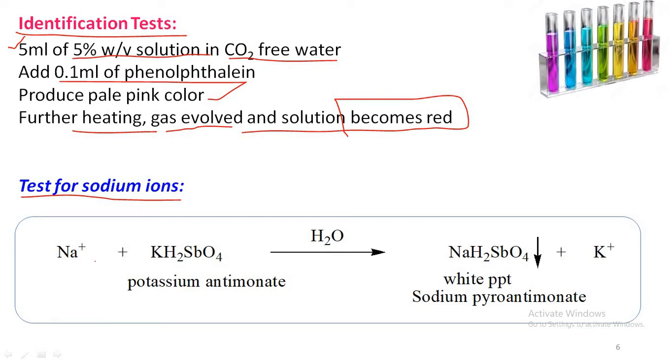So the test for sodium ions: the sample consisting of sodium ions, on treatment with potassium antimonate solution, produces a white precipitate of sodium pyroantimonate. The formation of white precipitate of sodium pyroantimonate indicates the presence of sodium ions in the sample.